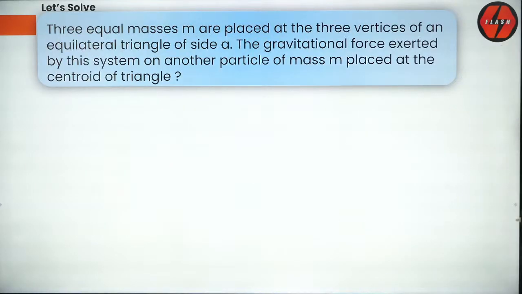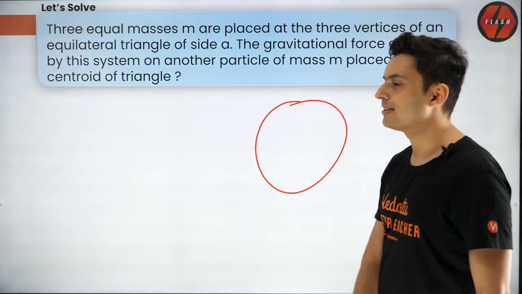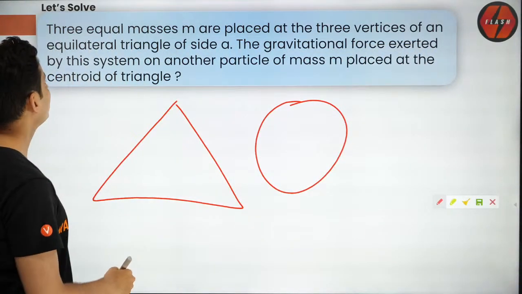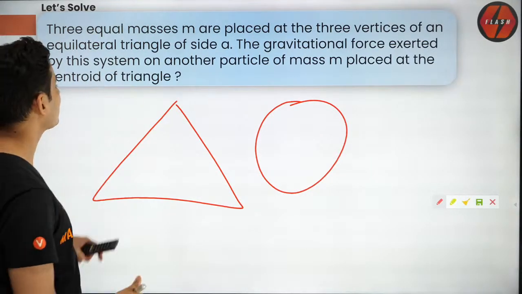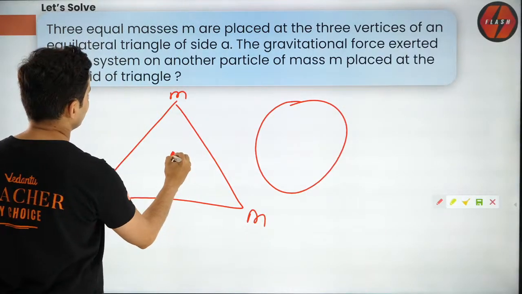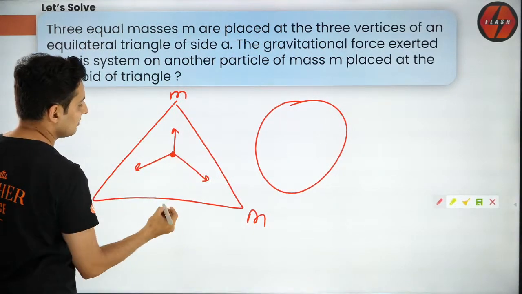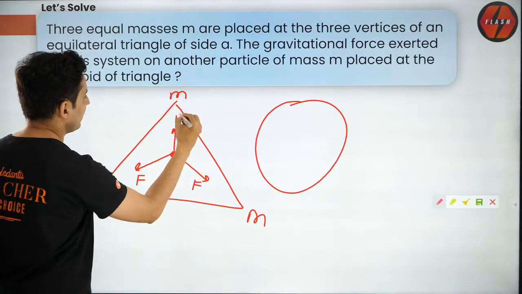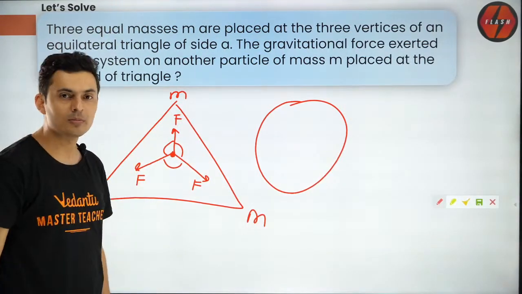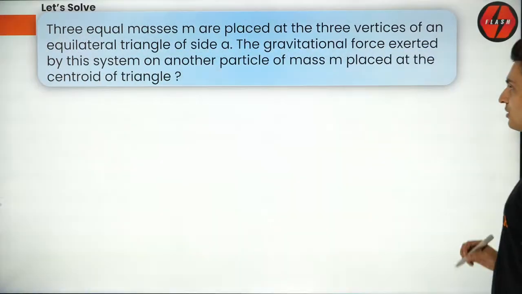The answer is a big fat 0. Why is it 0? You should have thought about it easily. 3 equal masses are placed on the vertices of an equilateral triangle, M, M, M. Another mass is placed here. This mass will be pulled here, this mass will be pulled here, this mass will be pulled here. All these forces are equal and the angles are also equal. So what will be the net force? Obviously 0. It just looks big. This is a big question, but the answer is so simple.